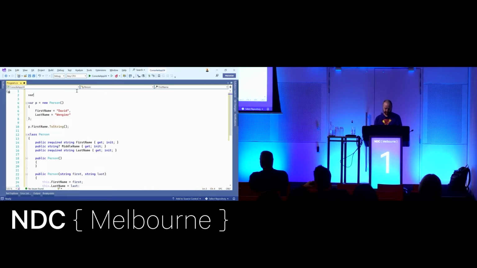So if I create another person, we get an error. And this is a bit weird. This is the gotcha with required properties. What this says is you haven't provided a value for first name and last name. And that's a bit weird.